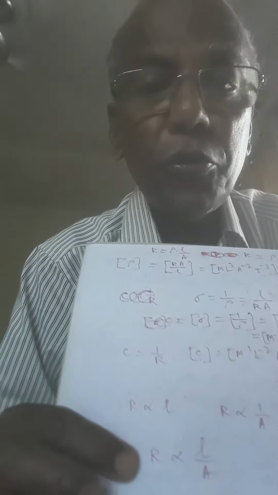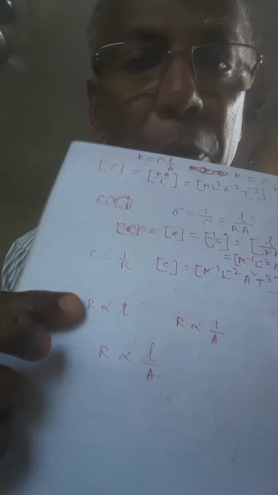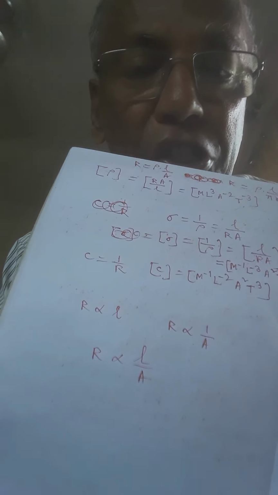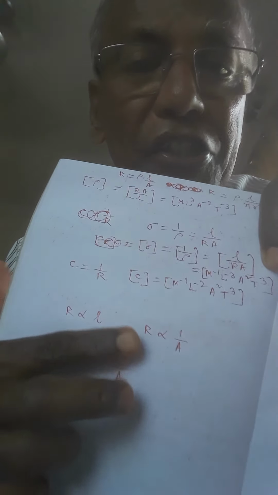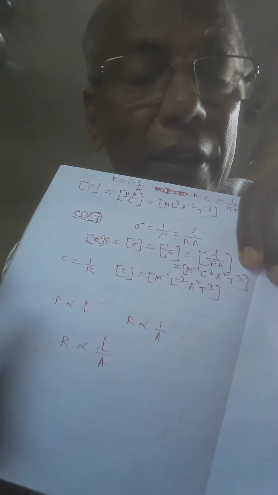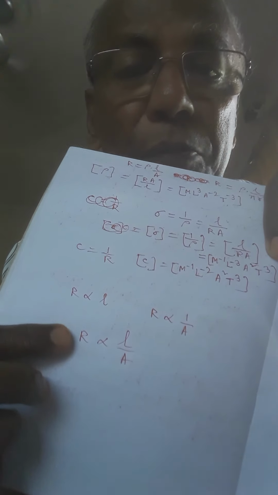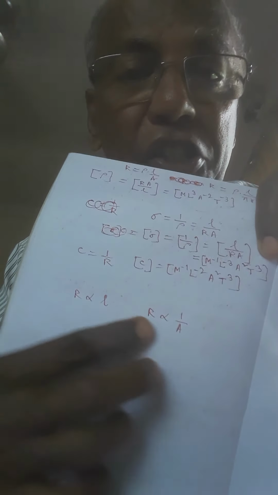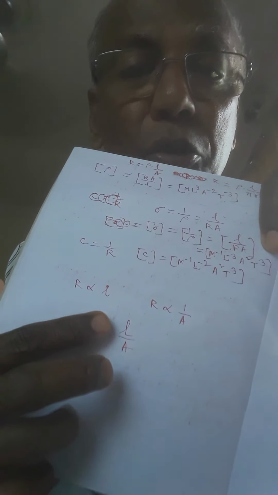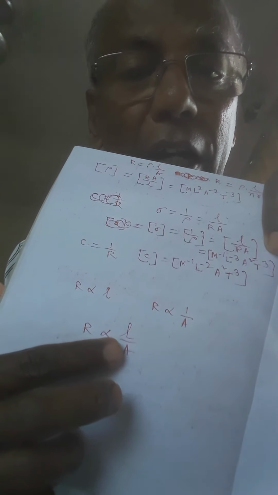So combining the first two laws, we can write R is proportional to L by A. R is proportional to L when area of cross section and material remain constant. R is inversely proportional to A when length and material remain constant, temperature is constant. Combining these first two laws, we get R is proportional to L by A, where temperature and material remain constant.